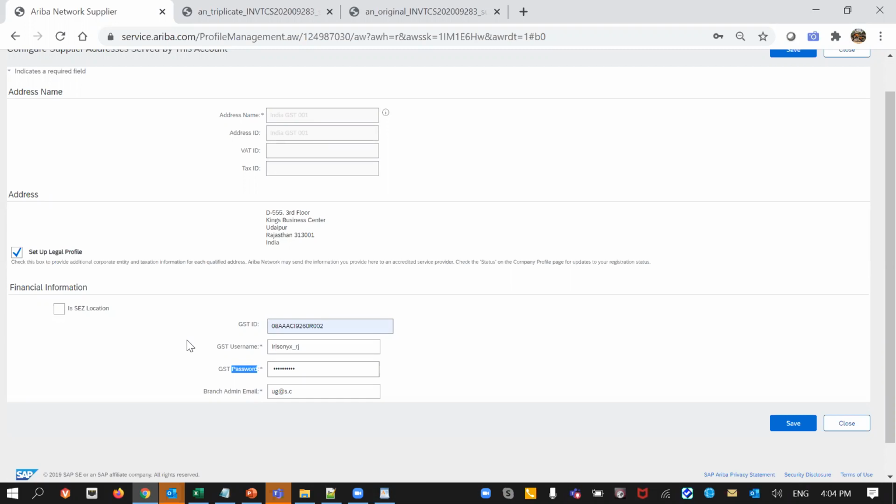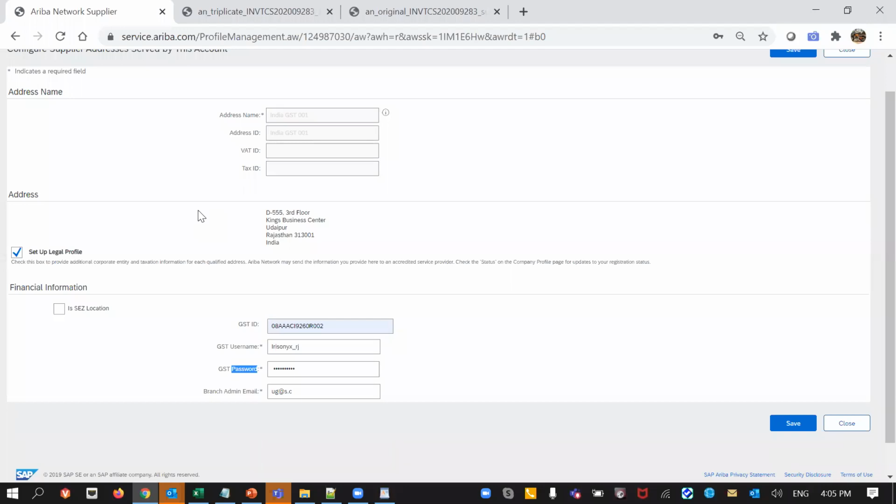This particular legal profile is only visible to the administrator. A normal invoice creator will not even see it, because then there are chances of somebody stealing the user IDs and password. The supplier's admin will actually set this up, and then after that for every invoice these credentials will be used, but nobody will have to enter it again. So it is a one-time activity.